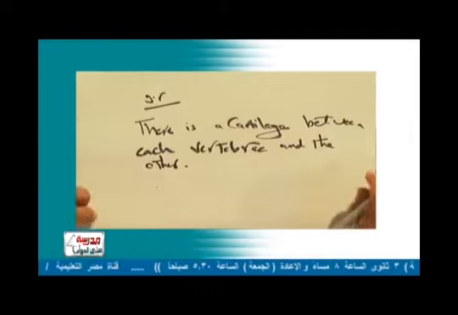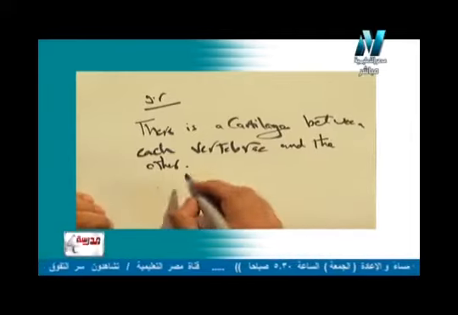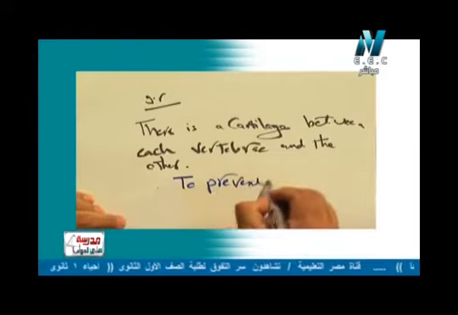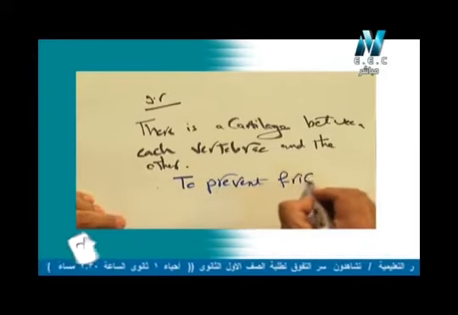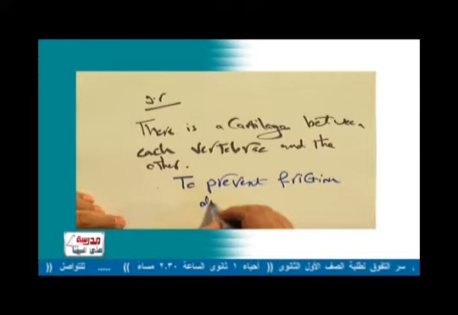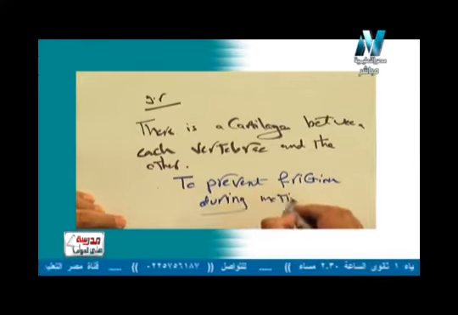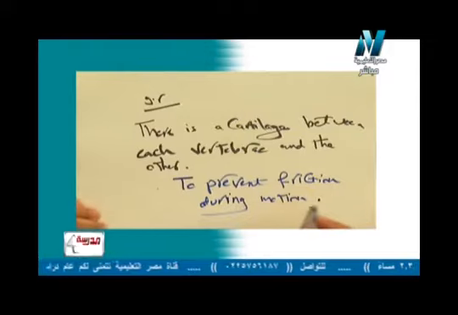So the answer will be very easy and simple: to prevent friction during motion. Again, to prevent friction during motion عشان يمنع الاحتكاك أثناء الحركة.